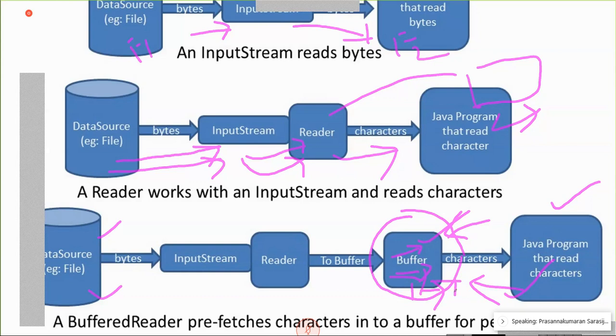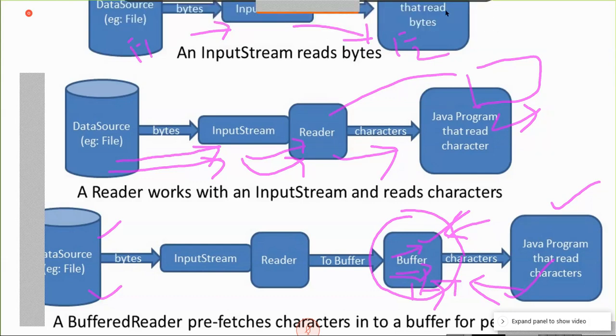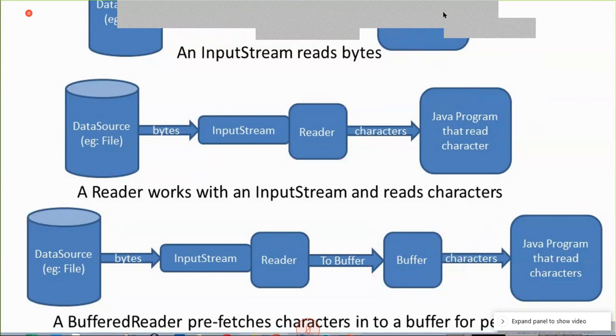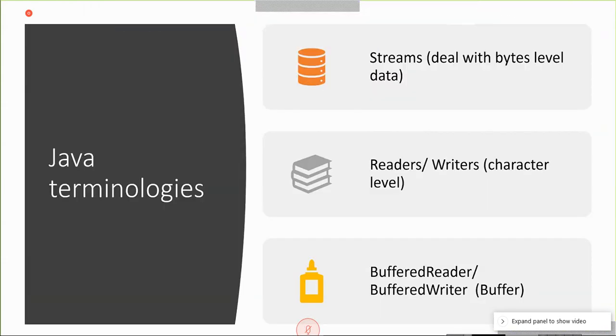Okay, so these are the three types of streams. So that is the logic, the technique in Java to manage files.